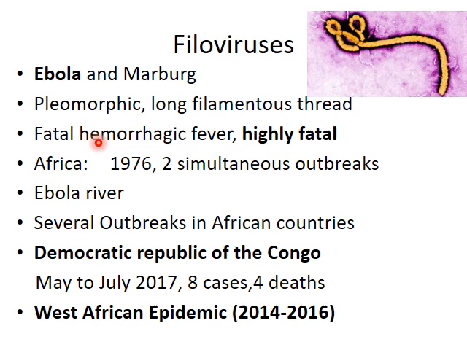Coming on to the history of Ebola, the first outbreak occurred in Africa in the year 1976. There were two simultaneous outbreaks at that time, and the second outbreak occurred in a village which was near Ebola river, and hence the name of the disease is Ebola. Thereafter, there were several outbreaks in African countries, and this disease is majorly confined to this area.